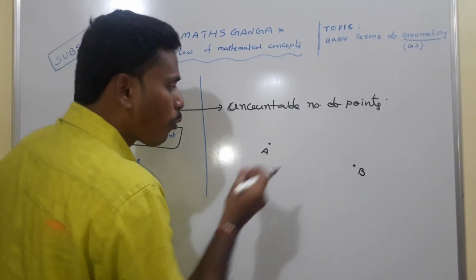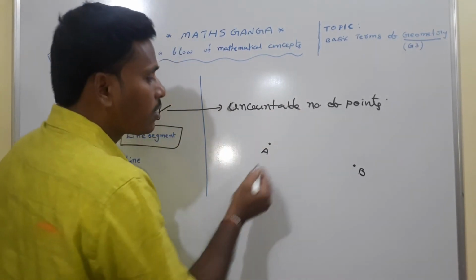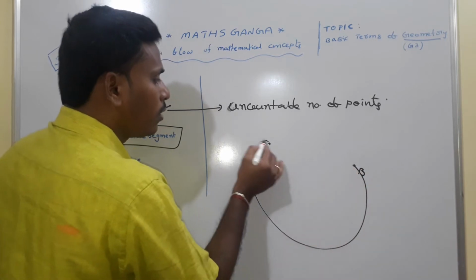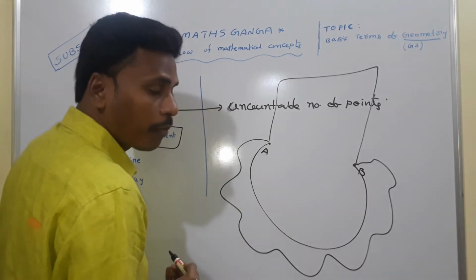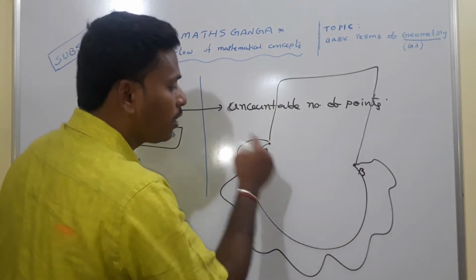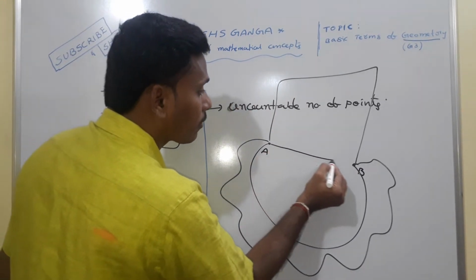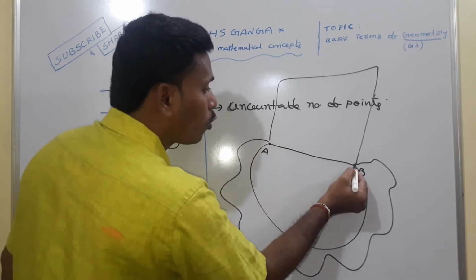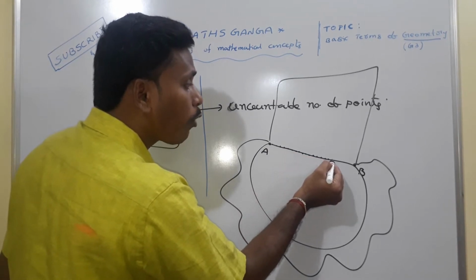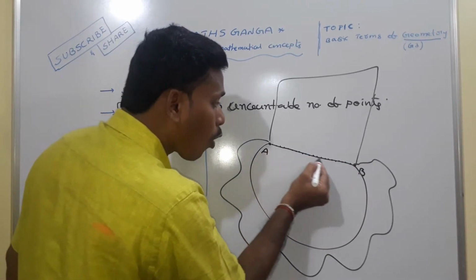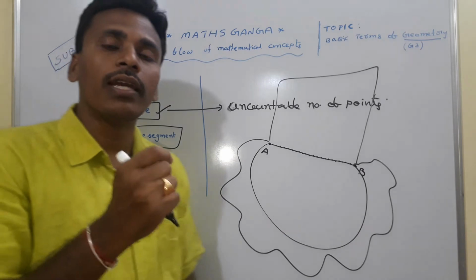If these are the two points on this plane, then there are different ways to reach B from A. This is one way, this is another way, and this is another way to reach B from A. All these are different routes to reach B from A. Among all these routes, one is the shortest, and this is the shortest route to reach B from A. And on this shortest route also, what do we have? We have points. The collection of the points on the shortest path between two fixed points A and B is called the line segment.